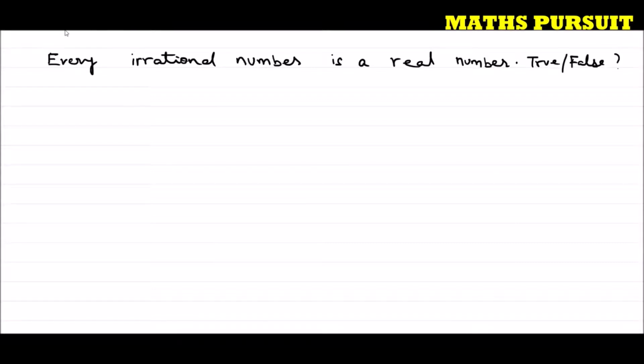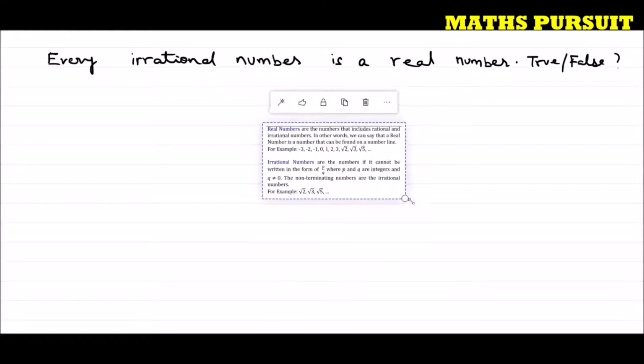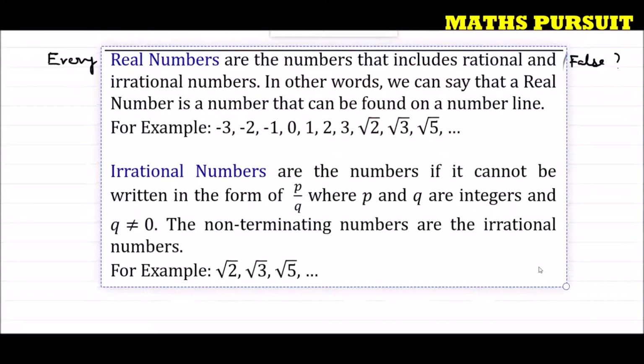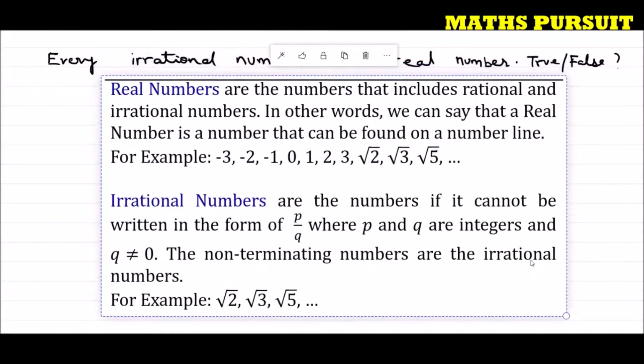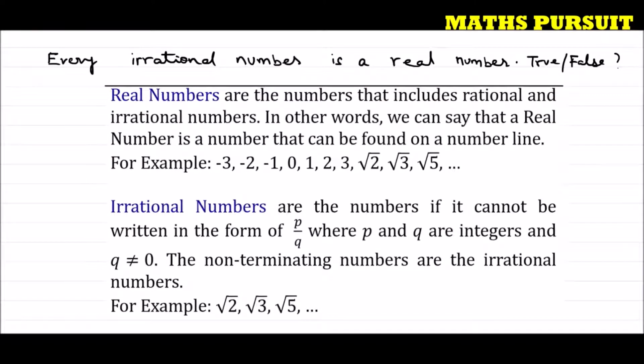Now guys, before answering this question, let us look into these definitions so that it would be more clear. What exactly are real numbers, what exactly are irrational numbers. Because here the question is on two things: irrational number and real number. We very well know what is a real number and what is an irrational number, but still, to brush up our mind, I am giving here the definitions of both of these.